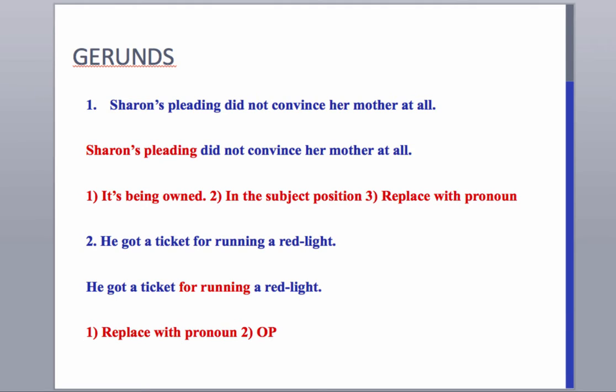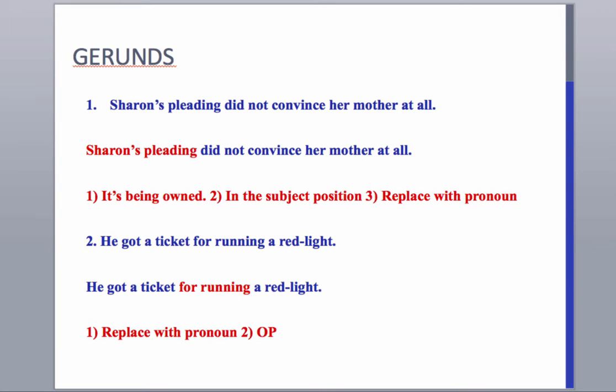In the second one, he got a ticket for running a red light. So he got a ticket for running. For running is a prepositional phrase. In a prepositional phrase, we have a preposition plus a noun or a noun phrase. So yes, running is a gerund. We could also replace it with the pronoun. He got a ticket for this, right? That works. So that shows us again that it is a gerund.